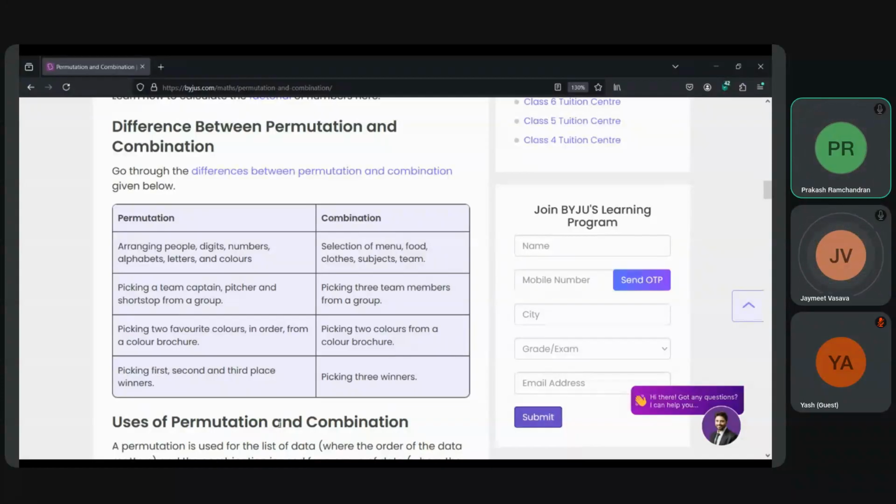NPR, where n is 10 and r is 2. So it will be n factorial divided by n minus r factorial. That is 10 factorial divided by 10 minus 2, which is 8 factorial. So the 8 factorial cancels out, and you get 10 into 9, which is 90. So order matters,